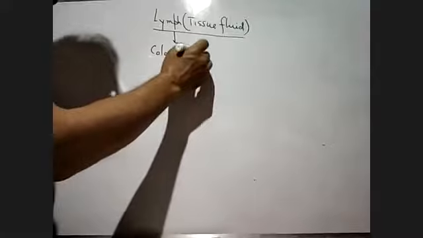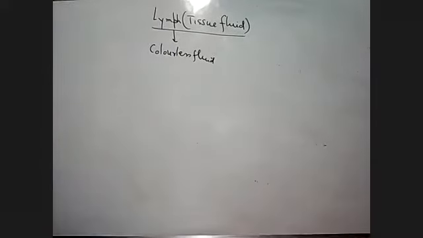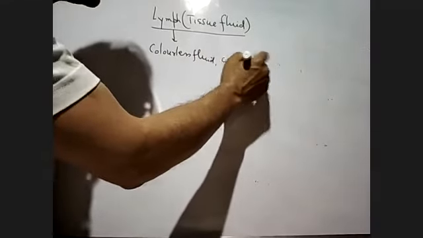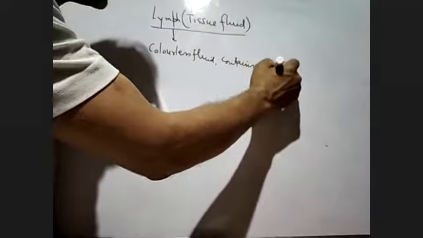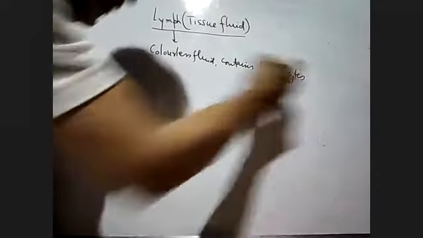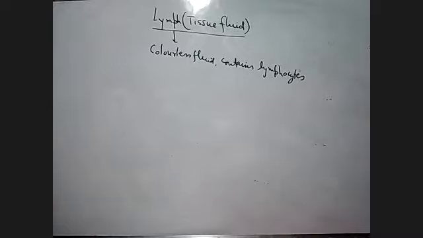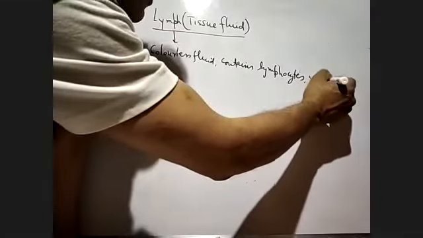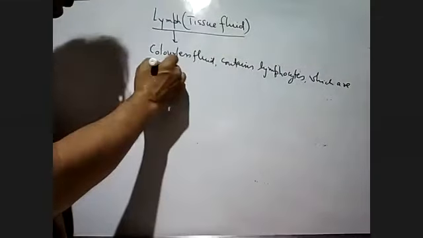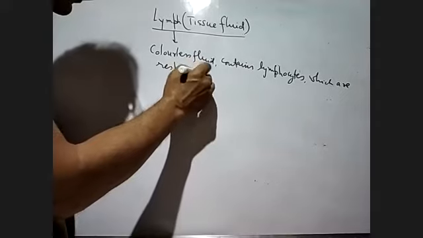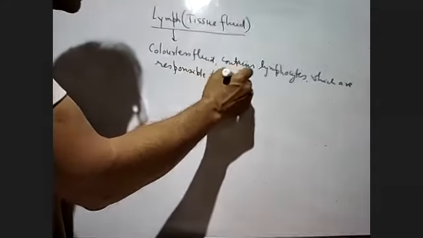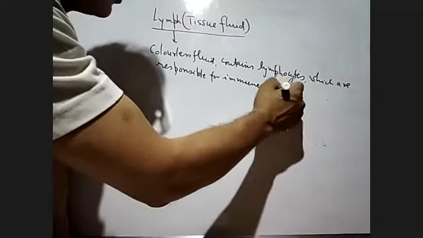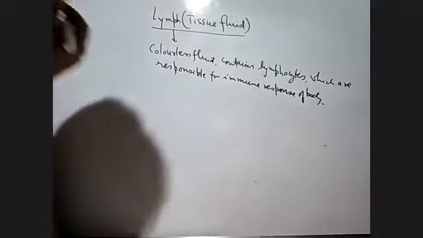This colorless fluid contains lymphocytes, and these lymphocytes are responsible for the immune response of the body. This is about the lymph.